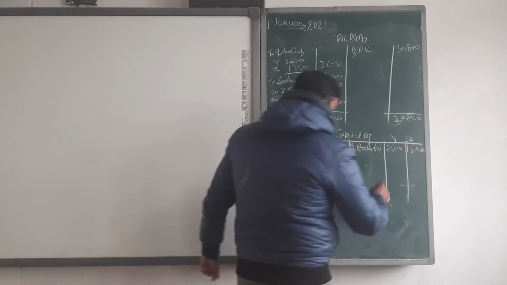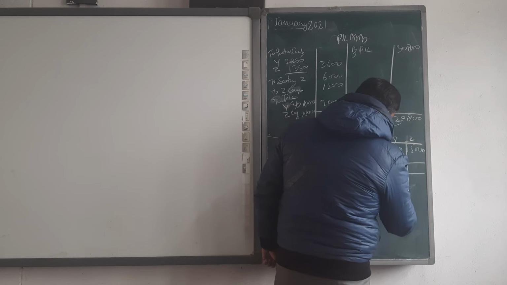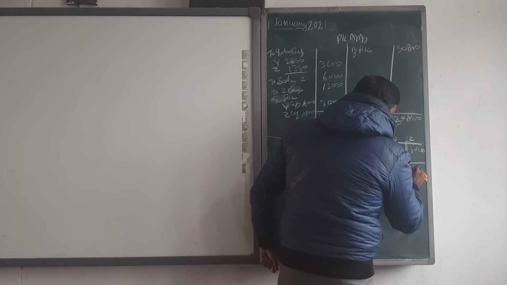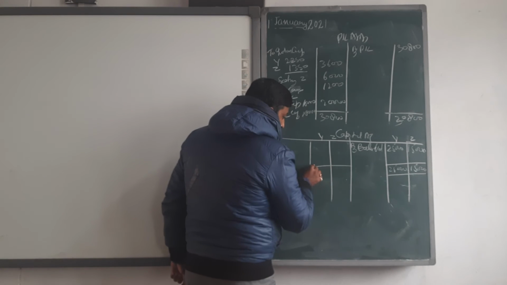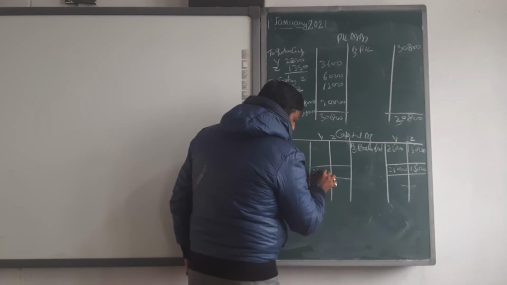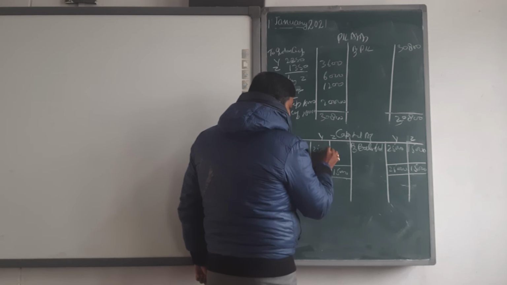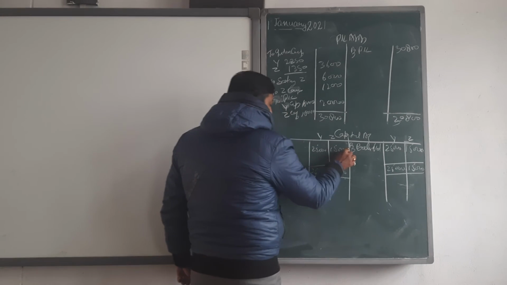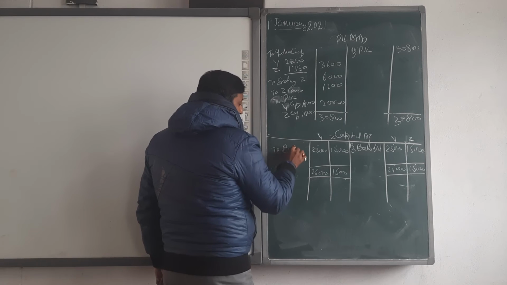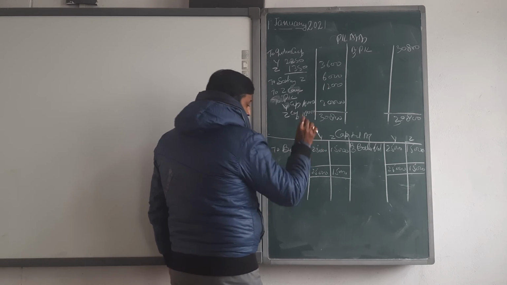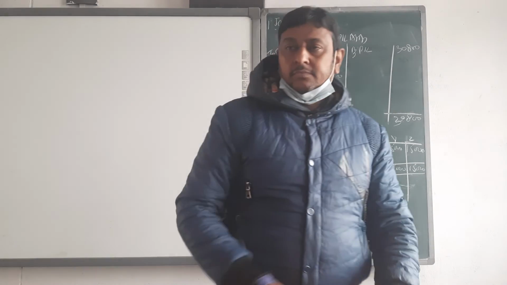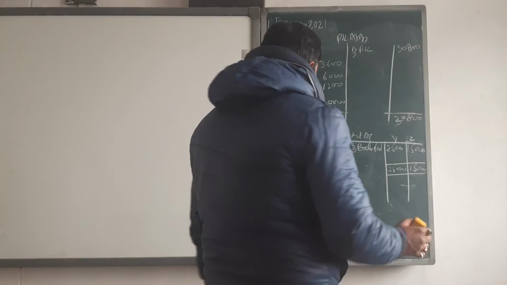Balancing this amount, 25,000 and 15,000, same amount on this side, 25,000 and 15,000. To balance c/d, it goes to the balance sheet. Finished. This capital account is finished.